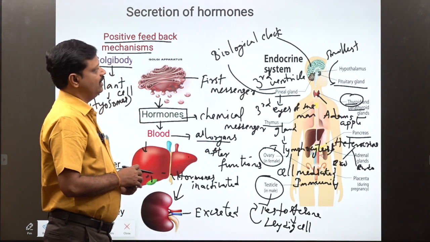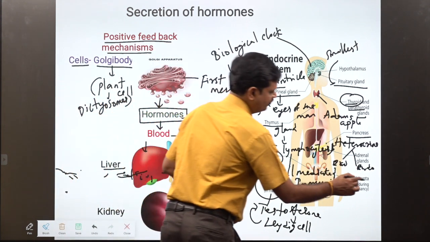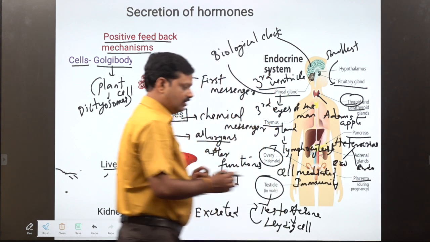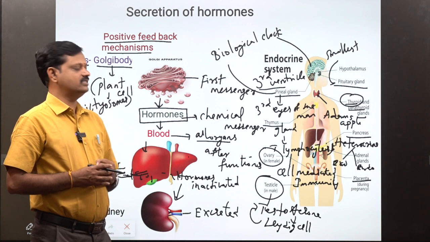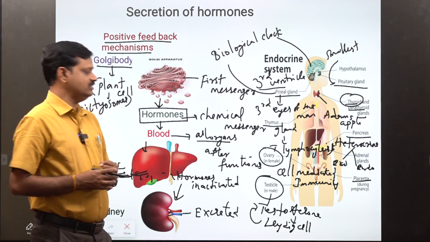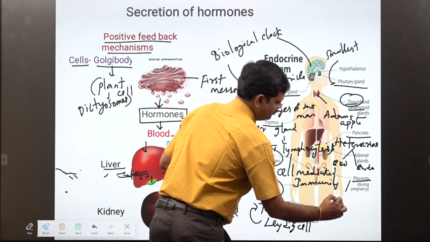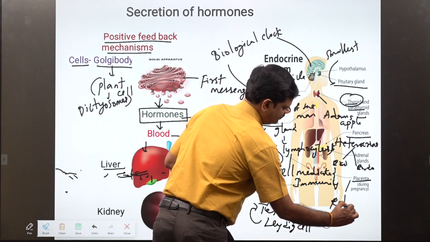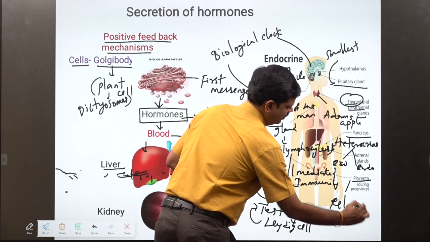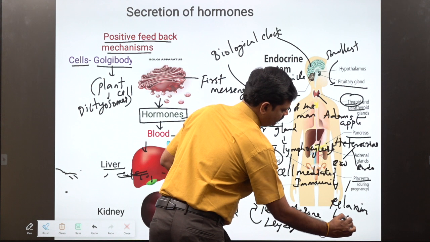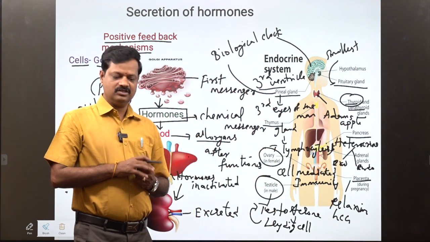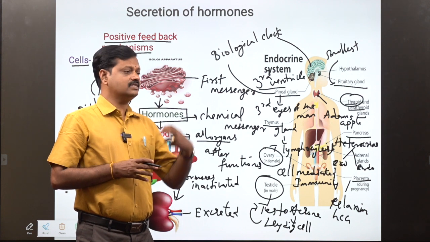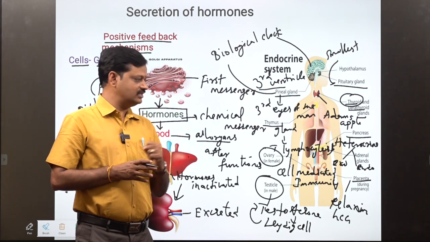And another endocrine gland, the placenta. Only during pregnancy does the placenta act as an endocrine gland that secretes the hormones relaxin and human chorionic gonadotropin. The main function of relaxin is to relax pelvic muscles during the delivery of the baby.